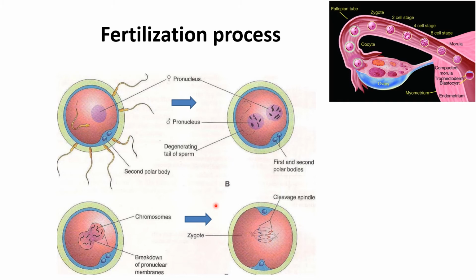Now we will know what are the effects of fertilization. Number 1, in ovum, completion of second meiotic division and formation of mature ovum with second polar body. Number 2, restoration of diploid number of chromosomes in the zygote. Number 3, determination of chromosomal sex. Number 4, determination of polarity of the embryo. Number 5, initiation of cleavage division.